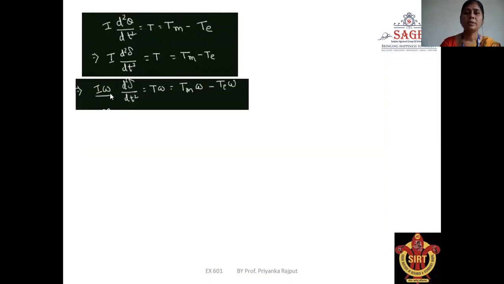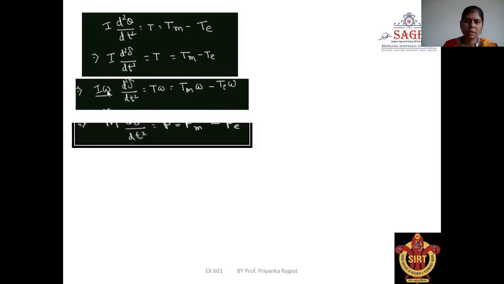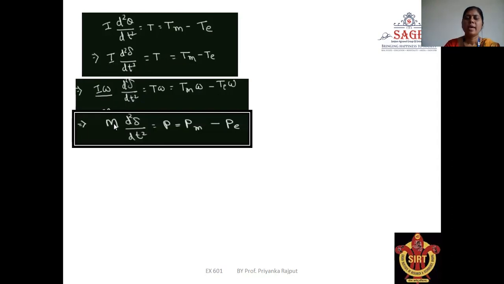Putting this value in the first equation, I d square delta upon dt square is equal to T, and on both sides we multiply by the value of omega, so T omega is equal to Tm omega minus Te omega. Whenever we multiply torque with omega, it is called power. So it is the total torque times omega, the total power. Tm omega is the mechanical power and Te omega is the electric power.